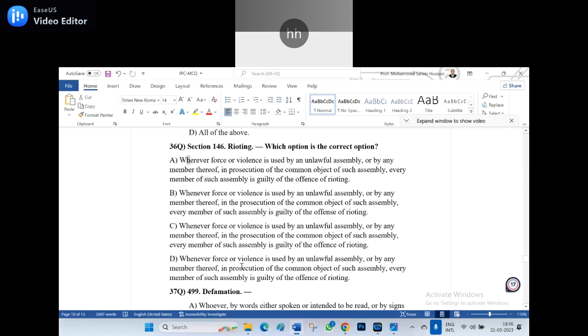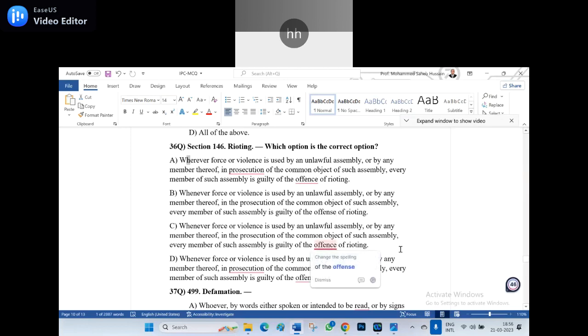And again, force or violence is caused by an unlawful assembly or by any member thereof in prosecution of the common object of such assembly, every member of such assembly is guilty of the offence of rioting. And here I made a certain mistake in the B, and hence D is the right answer. In the C also I made a certain mistake, and as far as the offence is concerned, especially here in the B, I made the offence spelling in a different form. Is it clear? Correct?